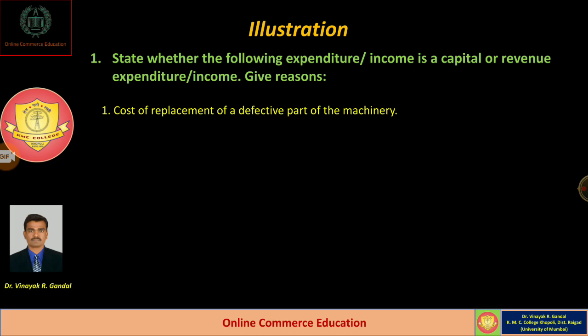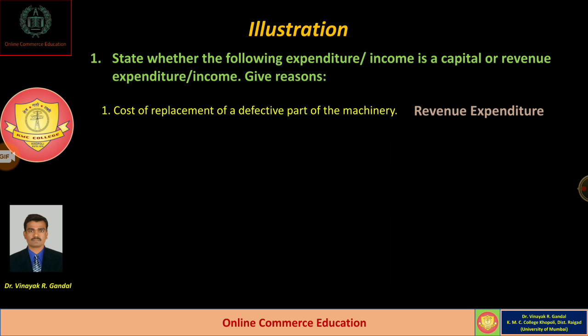Machinery is to be treated as an asset, and whatever amount is spent on acquiring or purchasing an asset is called a capital expenditure.